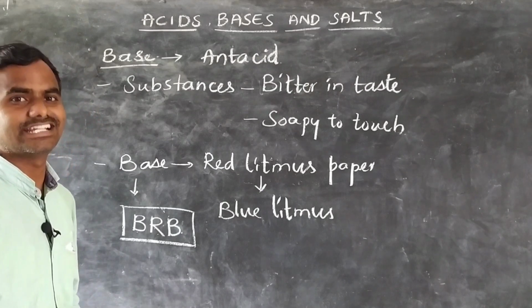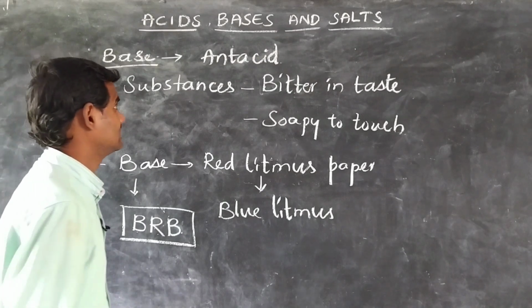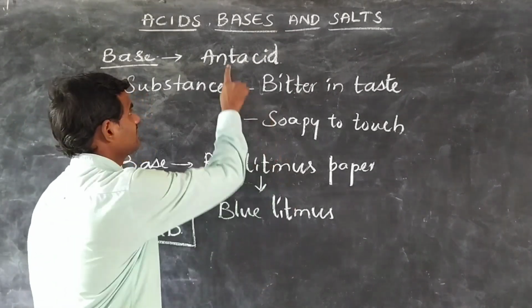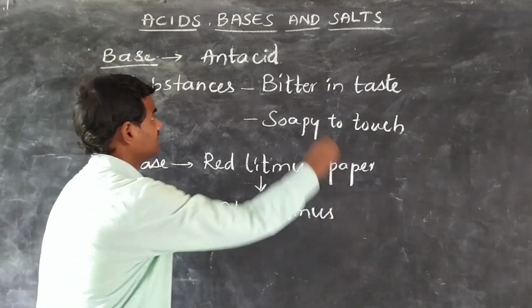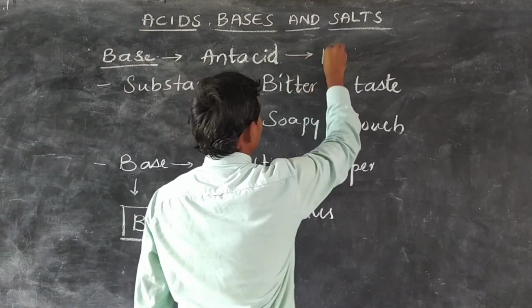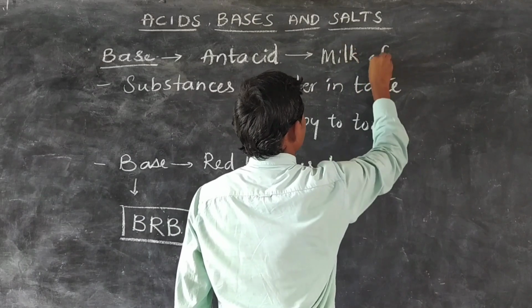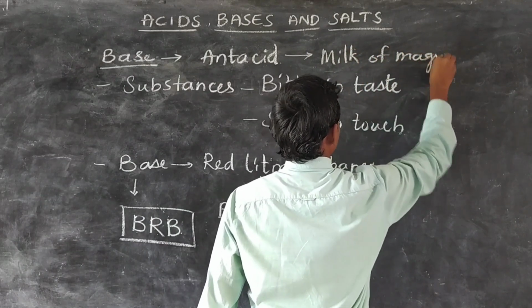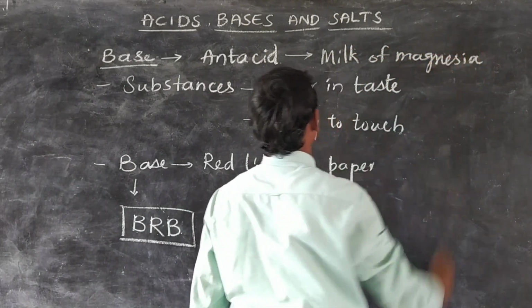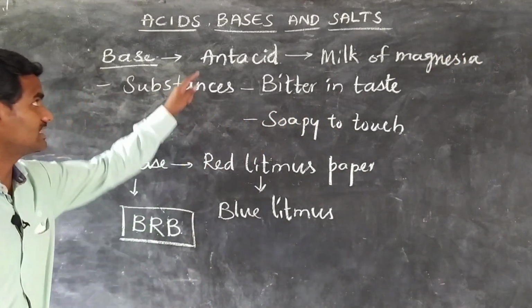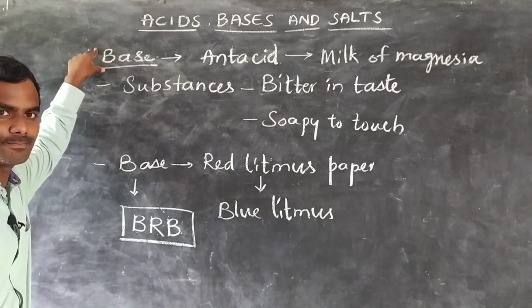If we get any acidity or digestion problem, then we use this antacid, which contains milk of magnesia. So milk of magnesia is used as an antacid, which is a base.